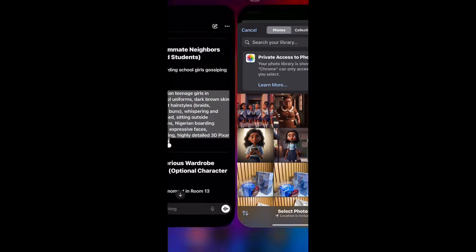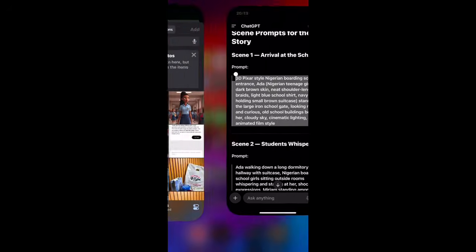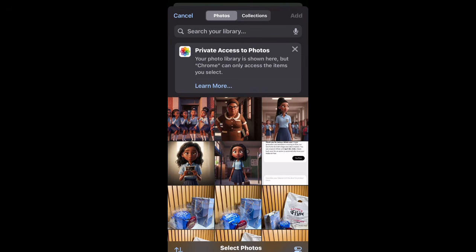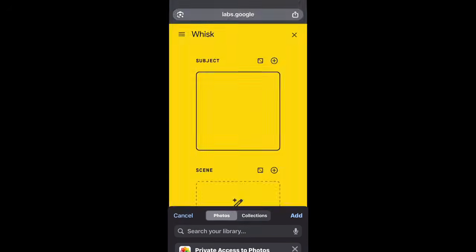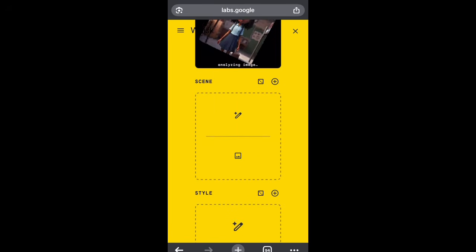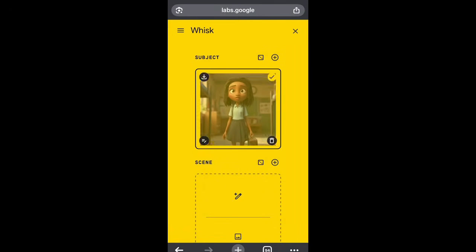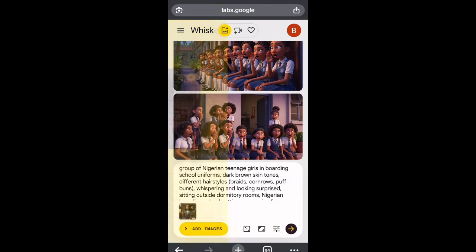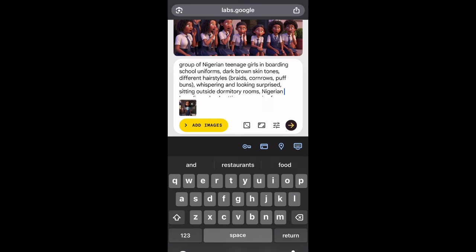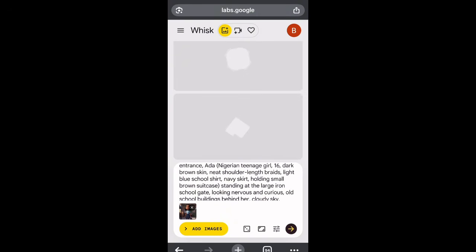So I click on the heart image, and then I come to my gallery, and then I selected the image that I needed at that point, which is Ada. Ada should be in school, right? So I selected Ada and I waited for it to load first. So once Ada is done loading, I'm then going to close it, click on the X button up there, and then I'm going to come here, select and paste the one that I copied from ChatGPT just now, and I click on generate.